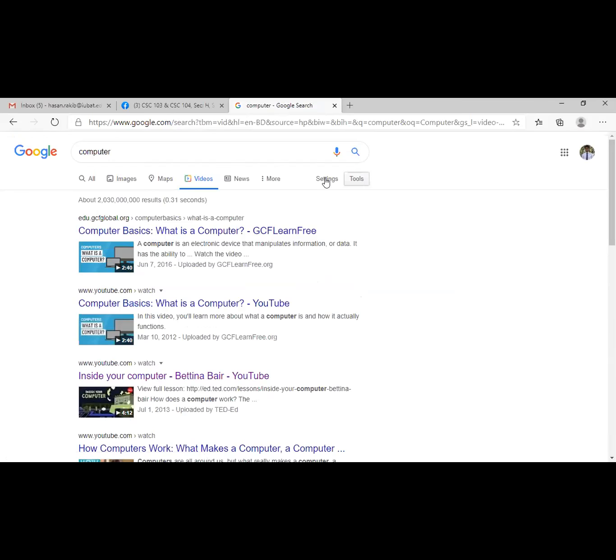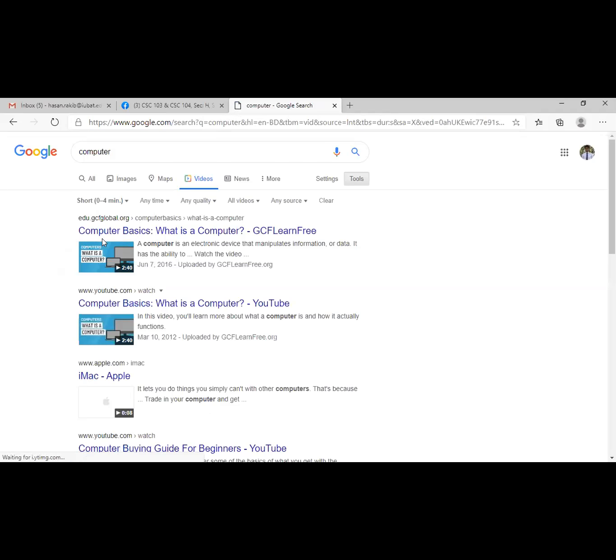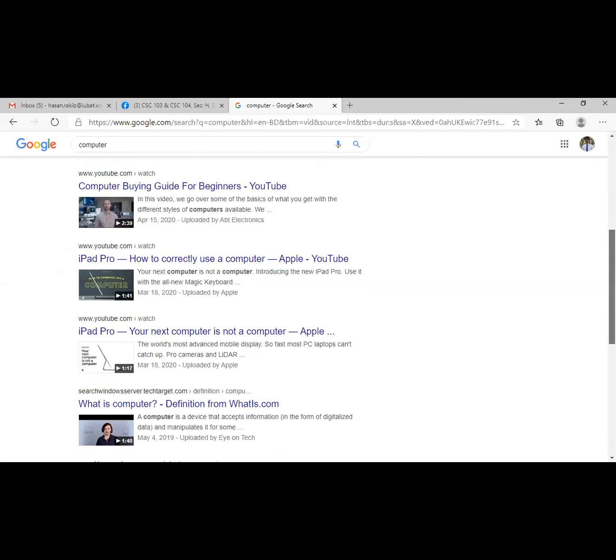And again here we have the tools option. From the tools option we can filter it, like I would like to see the video which range is 0 to 4 minutes or 4 to 20 minutes or more than 20 minutes. I can filter it from here. You see the video length is 2 minute 40 second, like that. Less than 4 minutes, you can see here.